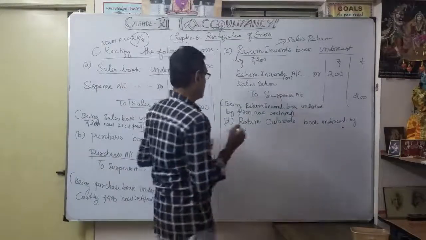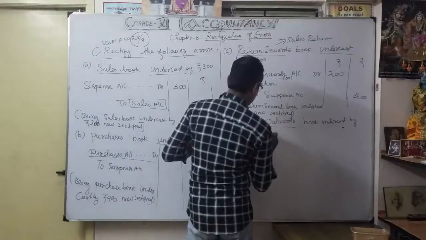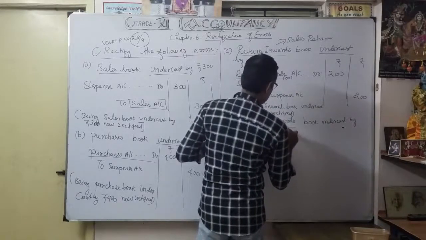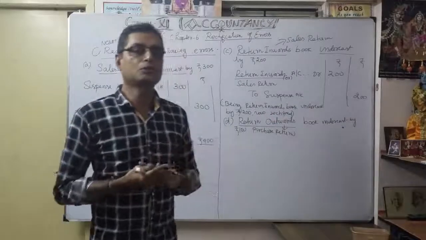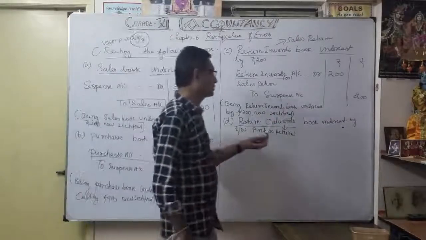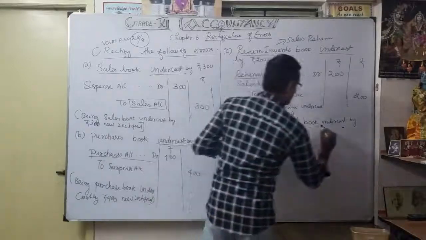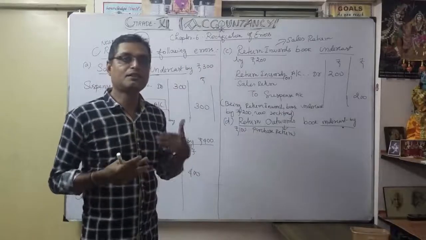Now return outward. Its other name is purchase return. So you should know that other meaning. Purchase return everyone knows, but suddenly you become confused when you see return outward. It is nothing but purchase return, and it is undercast. So naturally we are going to credit purchase return, always credit side.